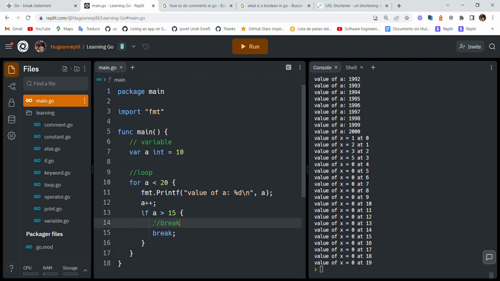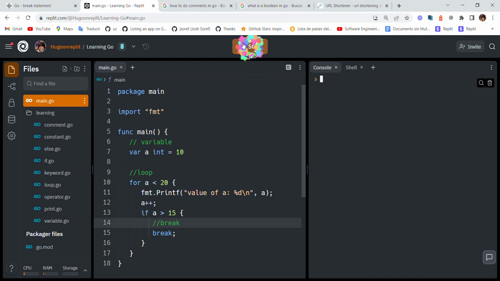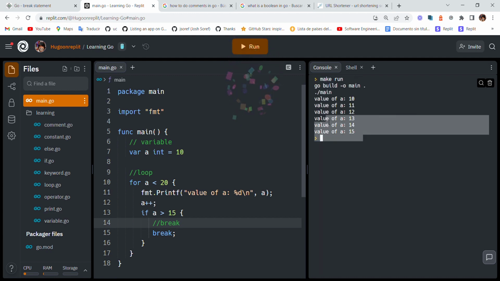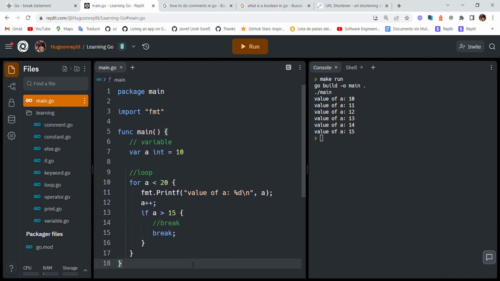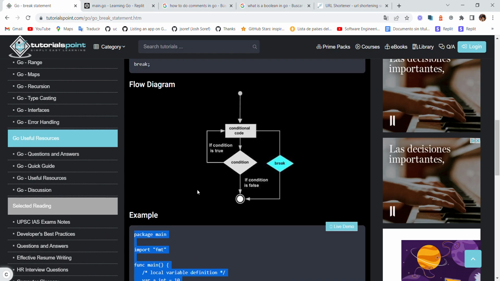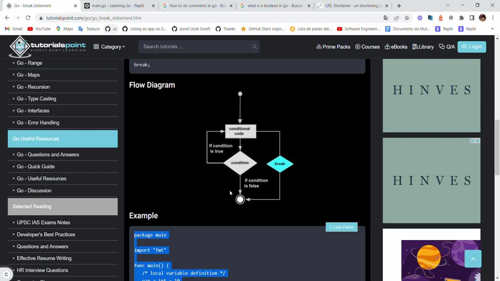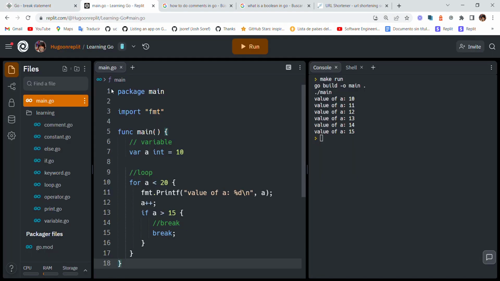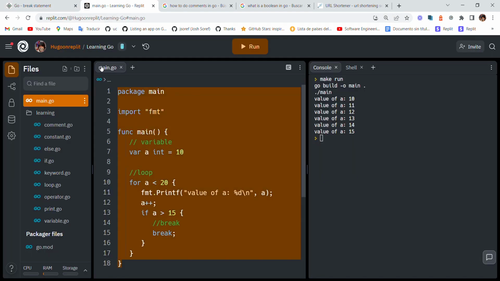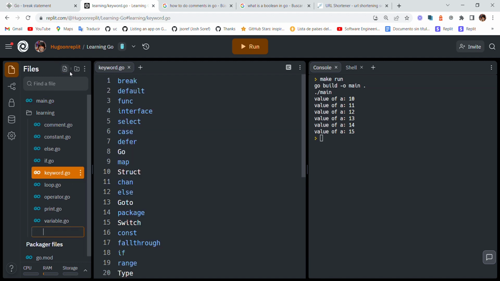So this should input like 5 lines of code. Yep. No, actually 6. My fault. Actually, yeah, it's 6. Okay. And yep. So break, the thing it does, it just goes to the end. So it doesn't go through the condition. It just, from the conditional code, it goes to the end of the code. So just the output at the end. Yeah. So just the output. Okay. So this would be break.